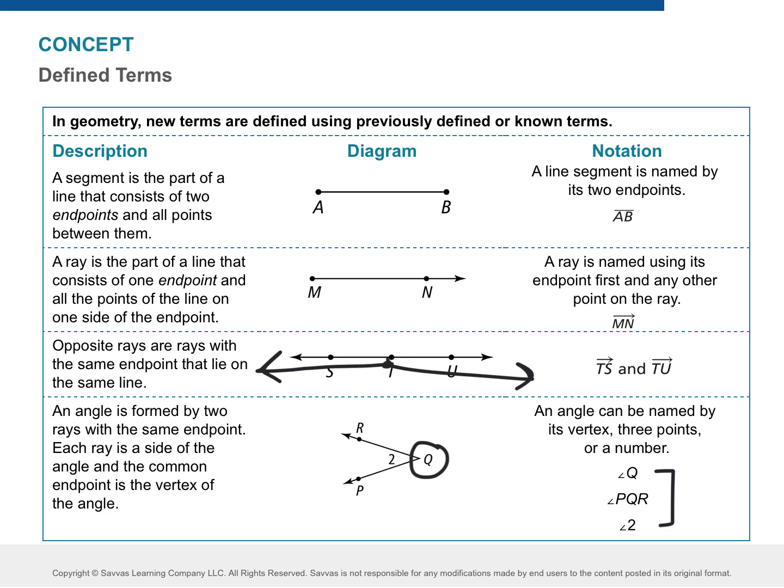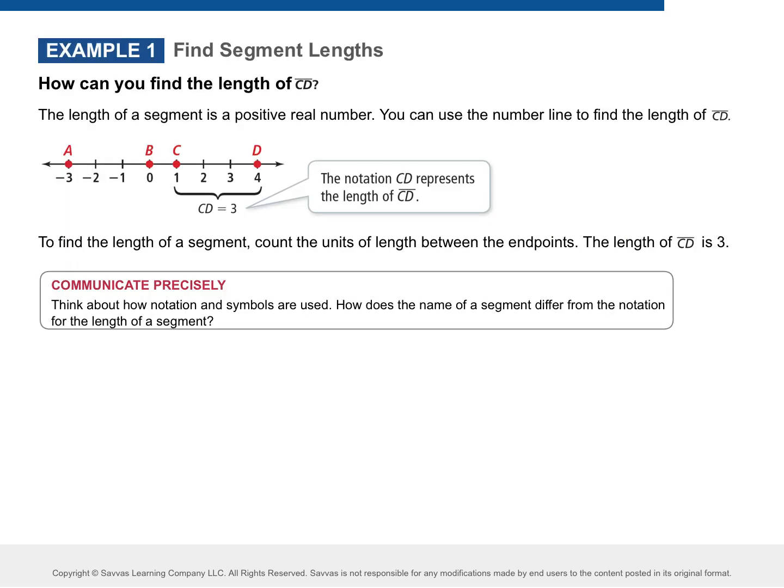Okay? What about this one? Does the order matter? If I go P, Q, R, can I go P, R, Q? Why not? The vertex or our center point has to be in the middle. Can P and R switch places? Yes. Okay, but just make sure the vertex is always in the center. All right, we'll get into some examples.